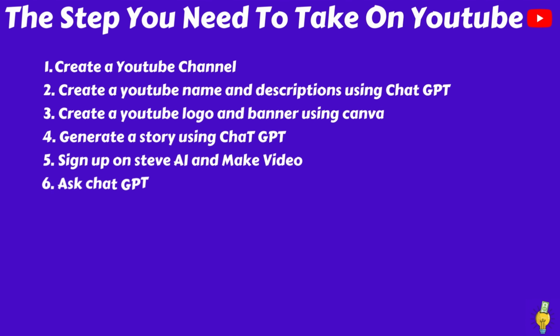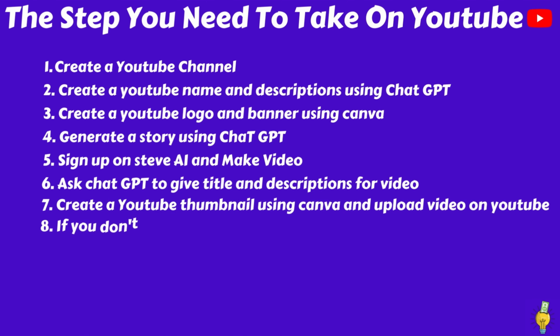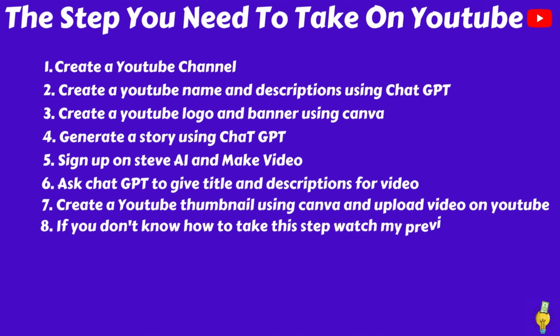Step 6. Ask ChatGPT to give a title and description for the video. Step 7. Create a YouTube thumbnail using Canva and upload the video on YouTube. Step 8. If you don't know how to take this step, watch my previous video. Remember that making money online requires time, effort and dedication to see results.